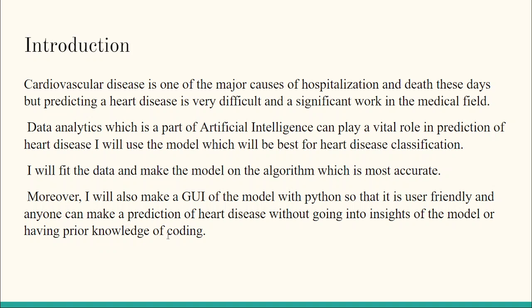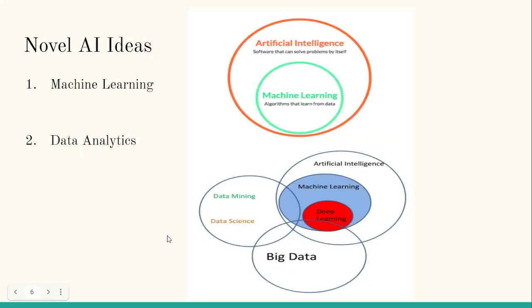Data analytics, which is a part of artificial intelligence, can play a vital role in prediction of heart diseases, which hence can play a major role in the medical field to predict whether a patient might or might not have heart disease. I will use the model which will be best for heart disease classification. Then I will fit the data and make a model on the algorithm which is most accurate. Moreover, I will also make a graphical user interface of the model with Python so that it is user friendly and anyone can easily use it. Next, I will discuss the novel AI ideas in the project.